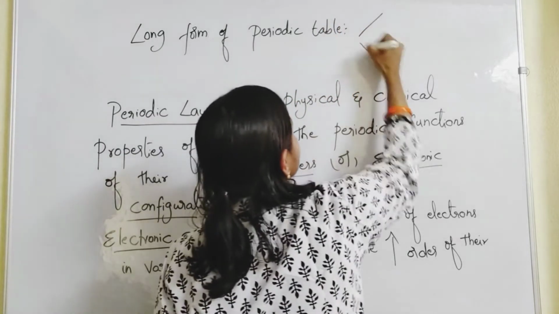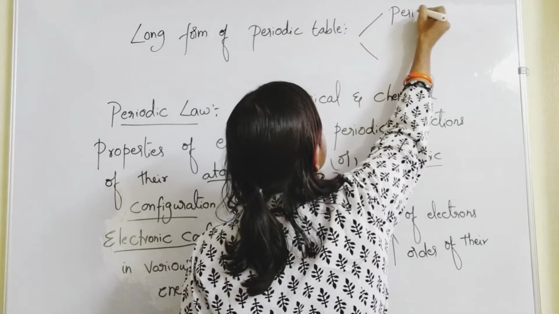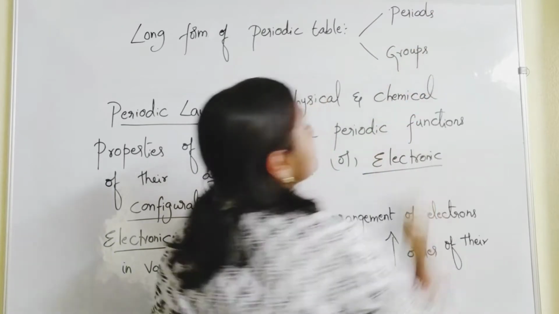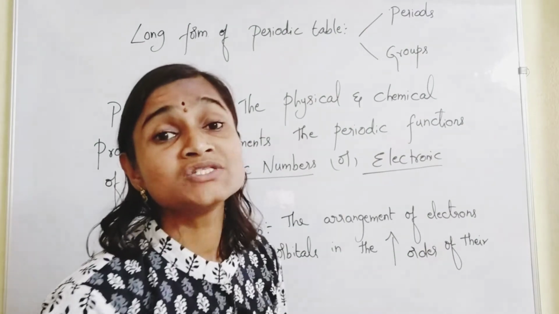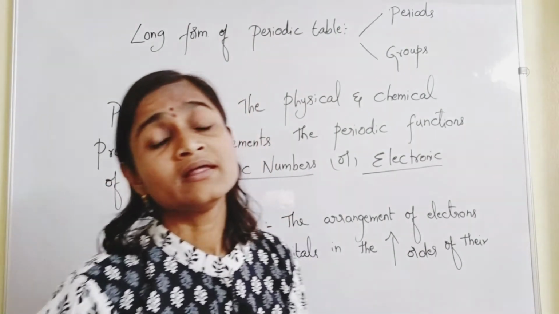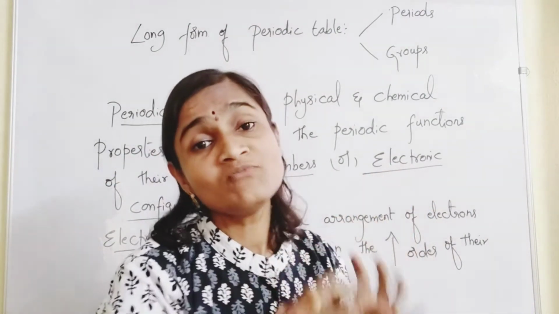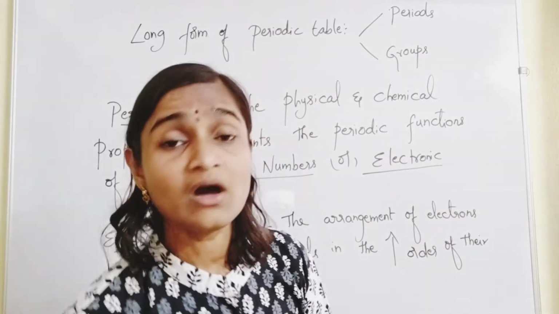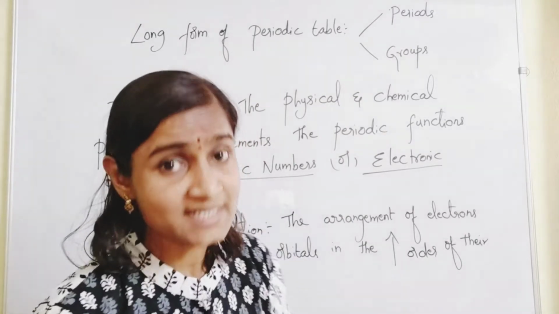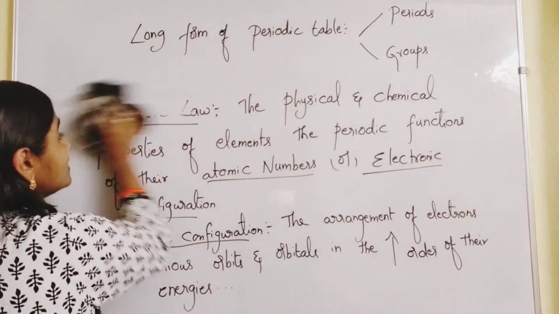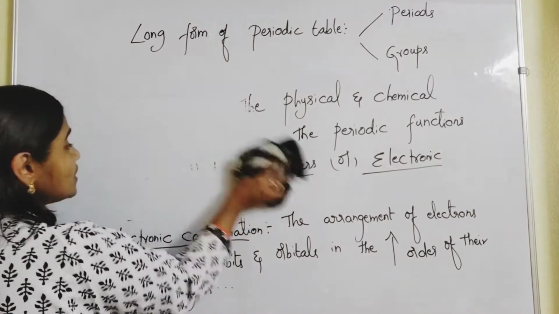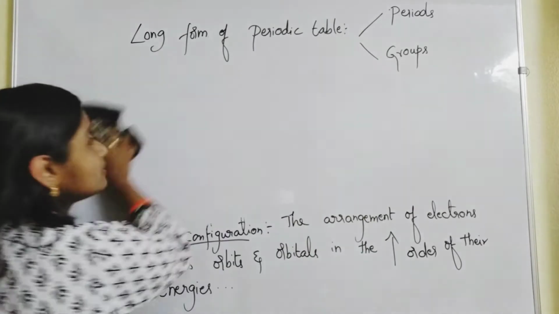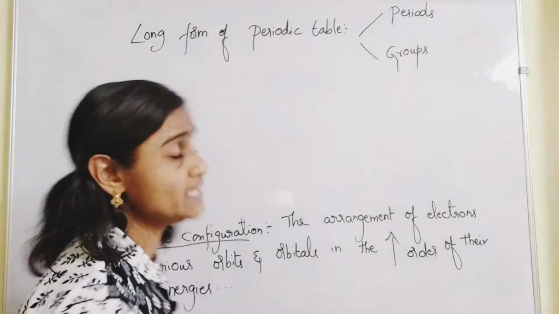It is divided into what? Periods and groups. Periods means the horizontal rows present in the long form of periodic table. You call them as what? Periods. The horizontal rows are called periods and vertical columns are called groups. Accordingly, the periodic table is divided into 7 horizontal rows called periods.